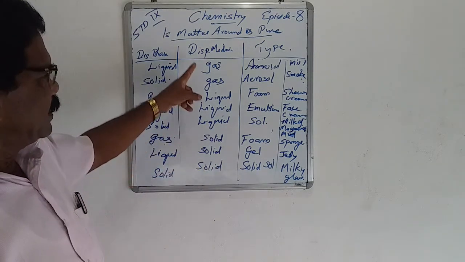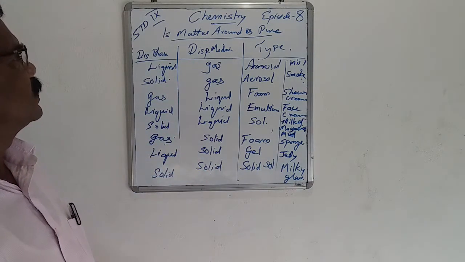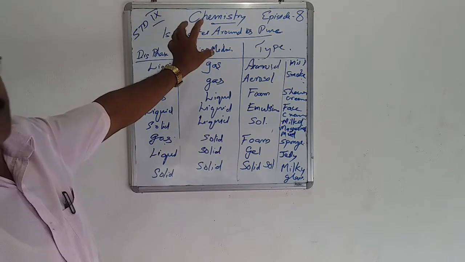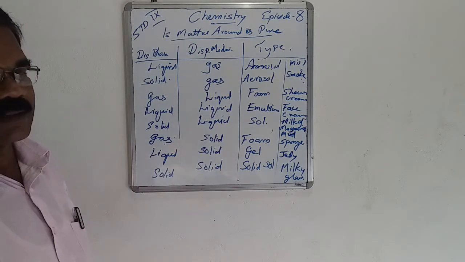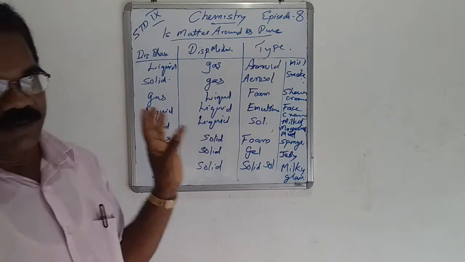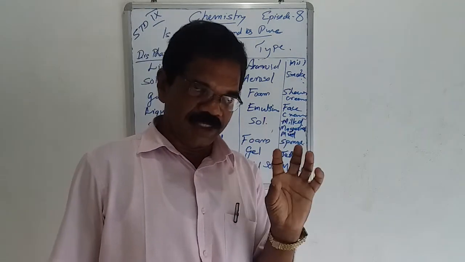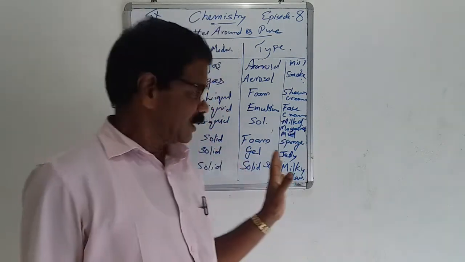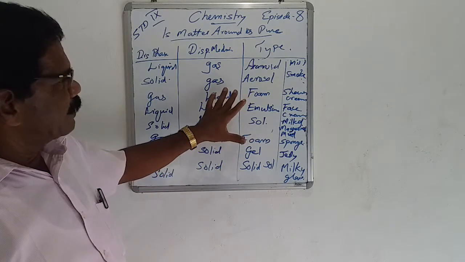These are the 8 classifications for different types of colloids. This chart is given in your text. You go through it, and make an overall study of the different types.